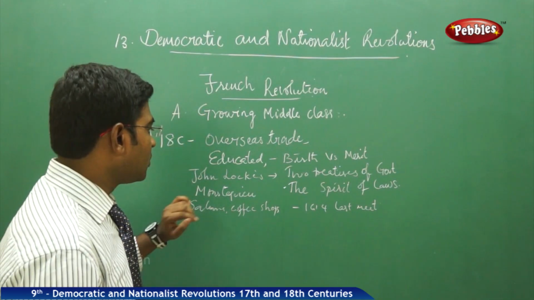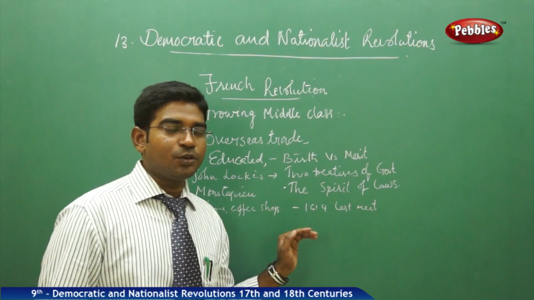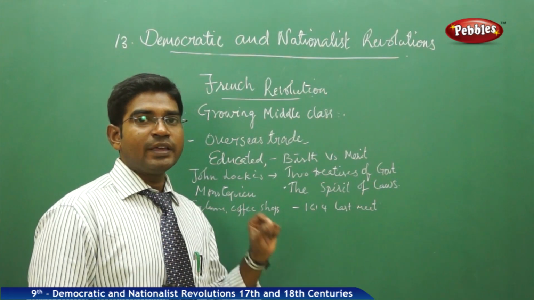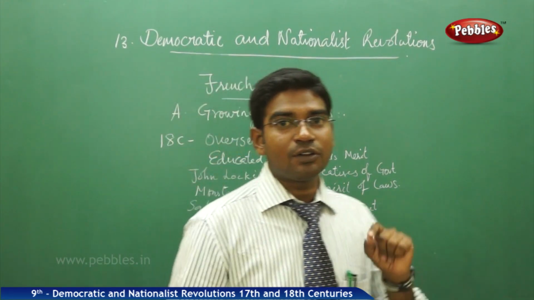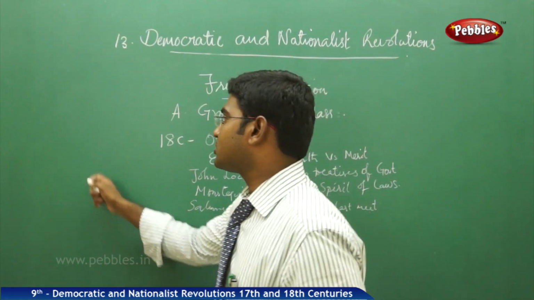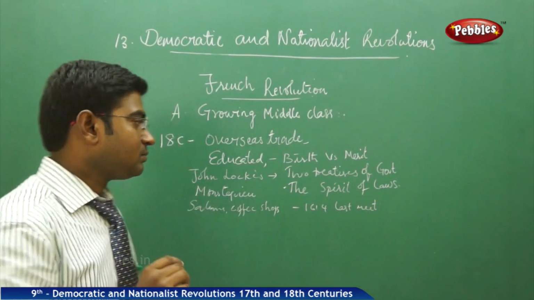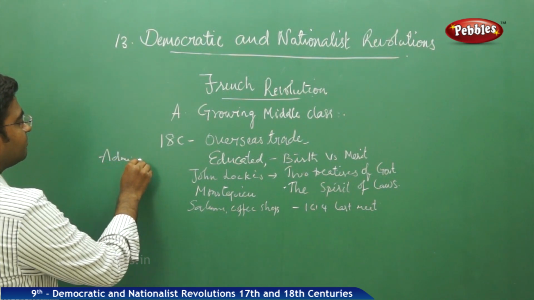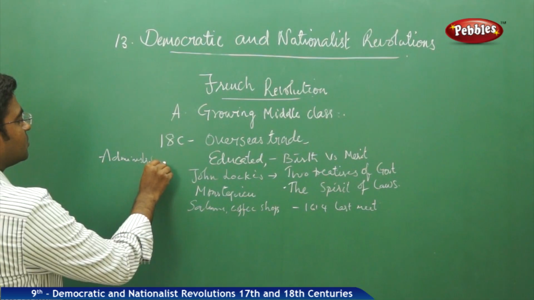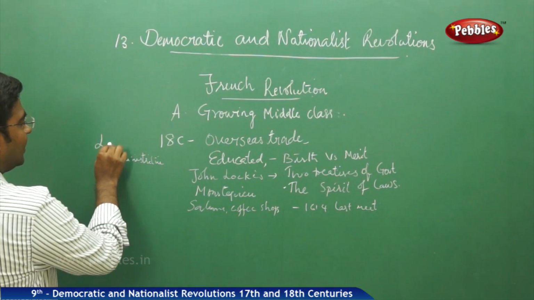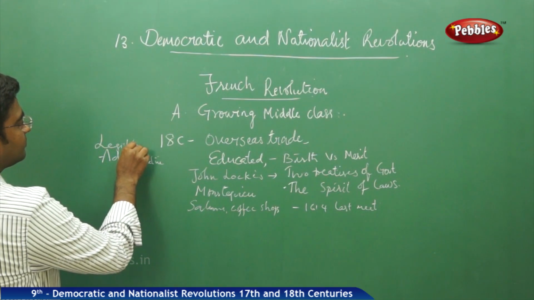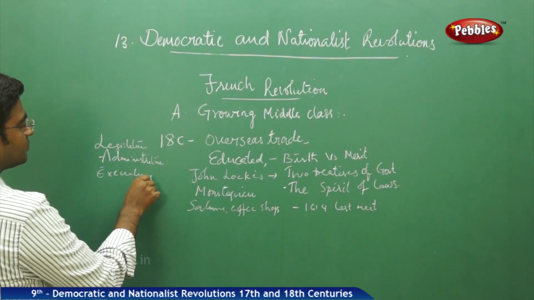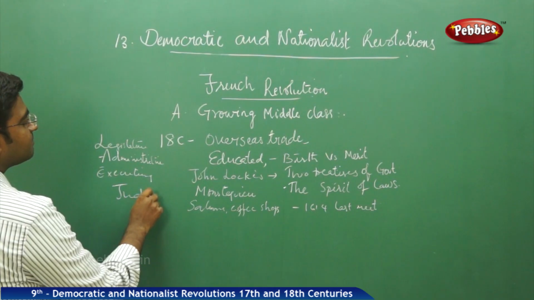Then moving on to the other book, which was written by Montesquieu. The book name is The Spirit of Laws. On the basis of The Spirit of Laws, the entire functioning of the administration was divided into the wing known as legislature, then we have the executive, then we have the judiciary.